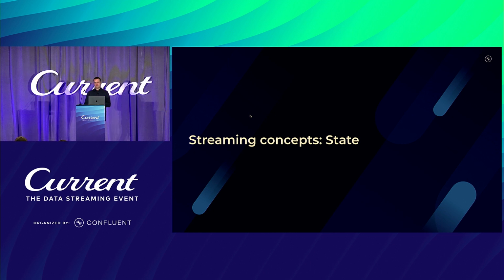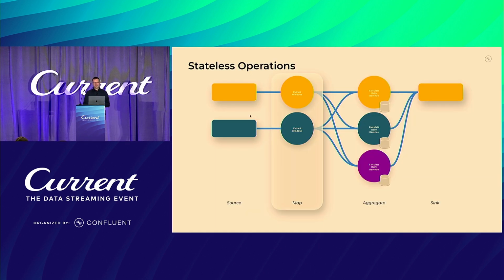Now let's turn our attention to the topic of state. Flink is a stateful stream processor. So what does it mean to be one? First off, not every operation has to be stateful. Like, we had the second operator, which is just amending data with windowing information, and that can be done with data from the event itself, only from the event that we're processing. In that case, we have the timestamp, and then we put this into a daily bucket. So we don't need anything else. We don't need to store anything, and therefore, this is a stateless operation.